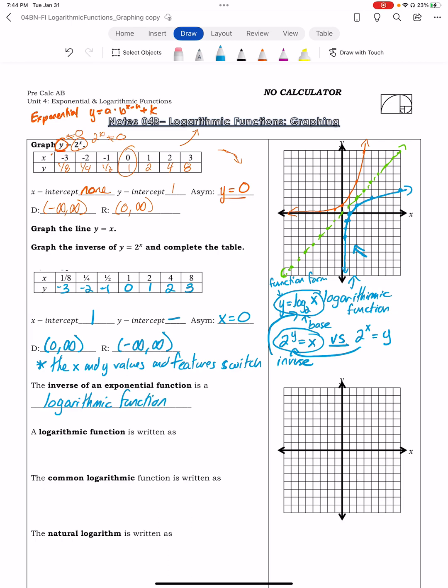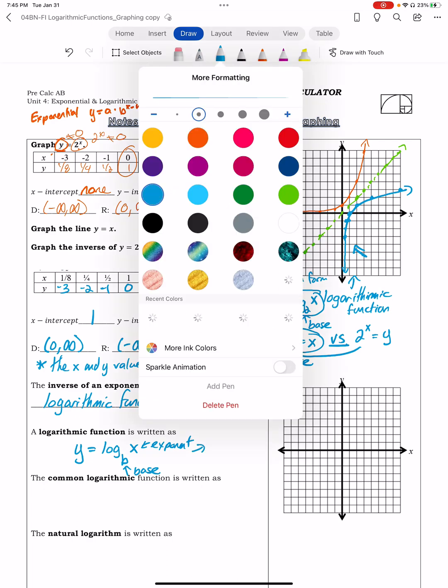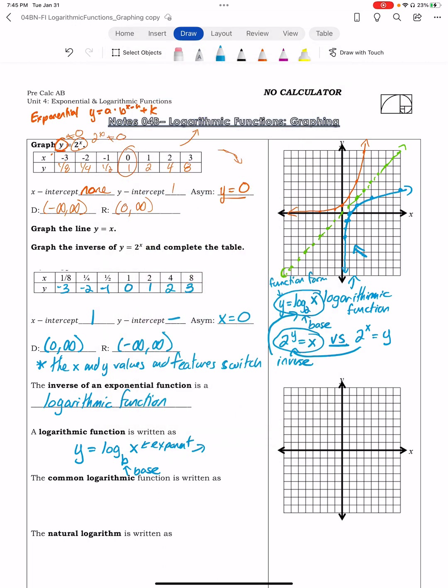A logarithmic function is written as y is equal to log base b of x. This b is called your base. This is actually the exponent, and then the y is my answer. This right here is the same thing as writing b to the y is equal to x. These are equivalent. And we're going to go back and forth, because this one here is going to be much more familiar to you.